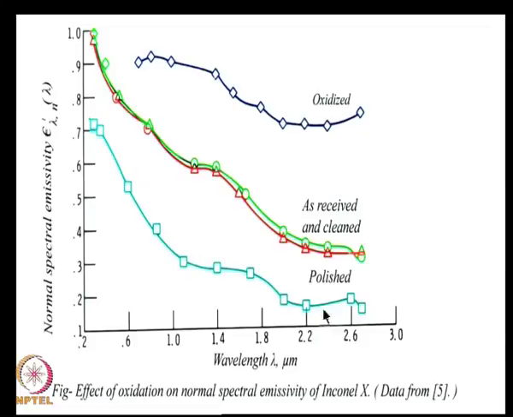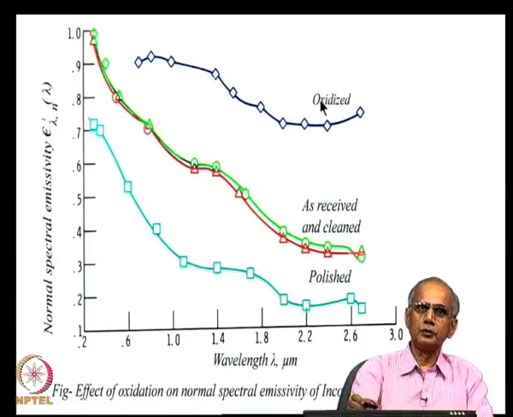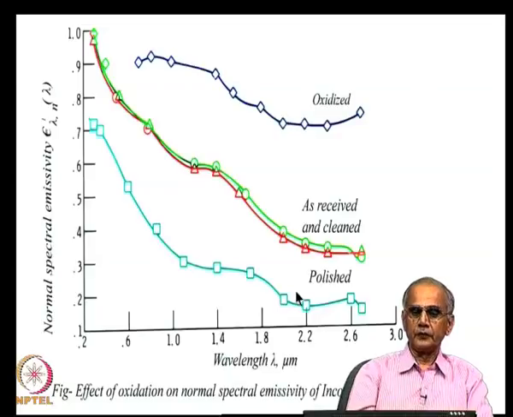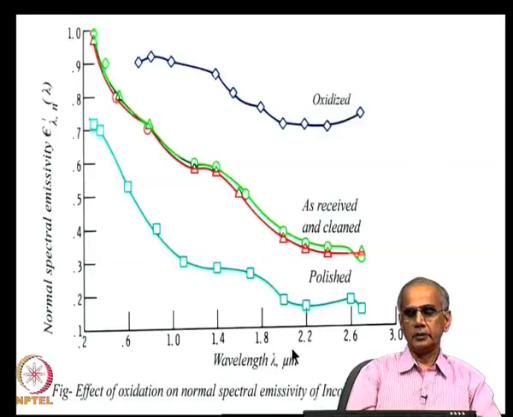So, here again you see the important role played by the oxide layer, and the important role played by polishing the material after it is received. So, after it is received, you polish it, its emissivity goes down, but after some time an oxide layer forms, and the emissivity jumps back to 0.8. So, this again is an important issue in making an estimate of the emissivity of metals.